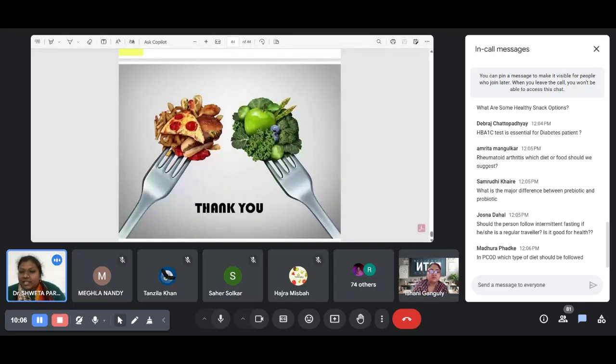Then I skipped rheumatoid arthritis. Other than healthy snack options for diabetes and HbA1c, next is rheumatoid arthritis. Which diet or food should be suggested?